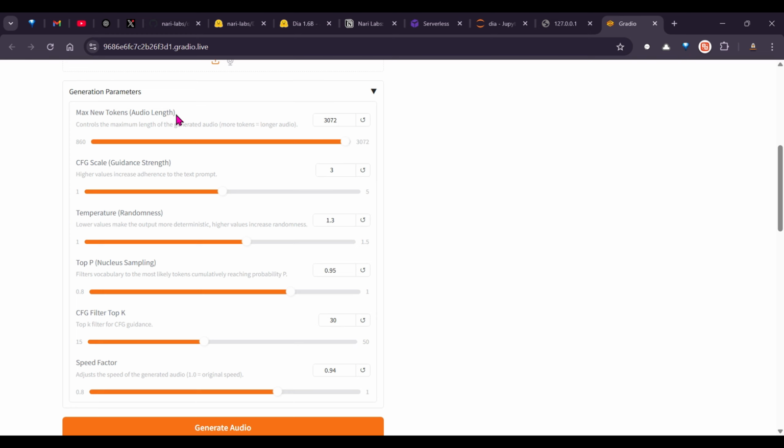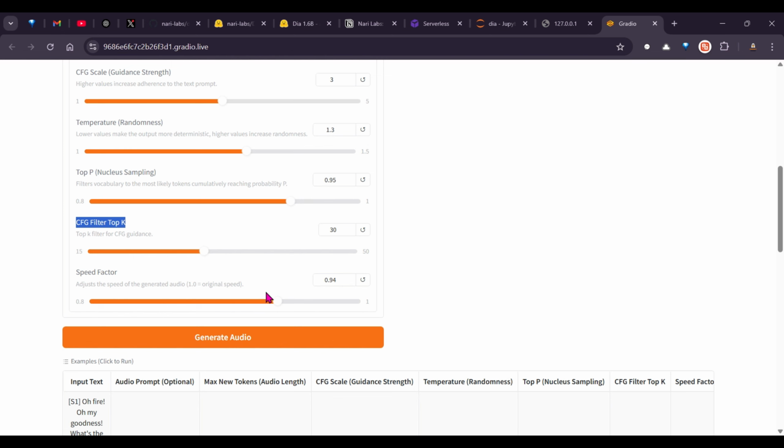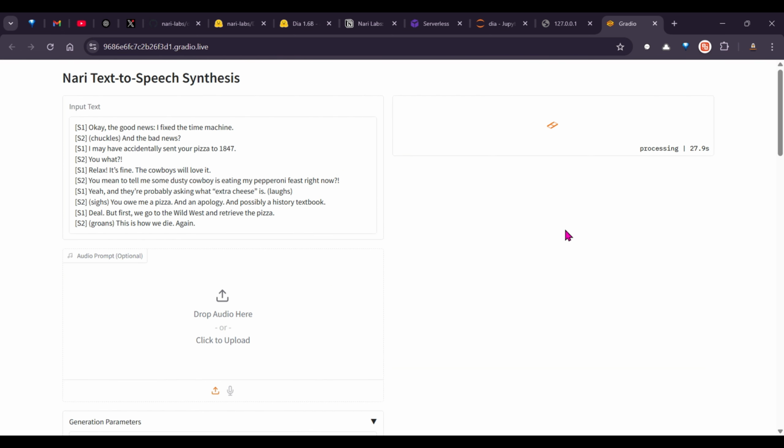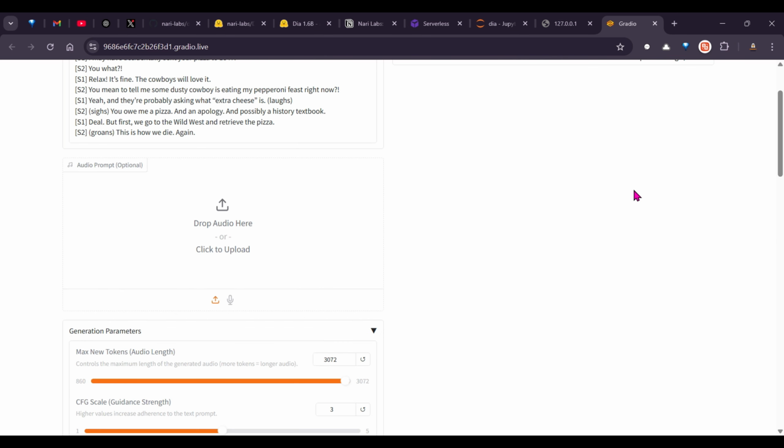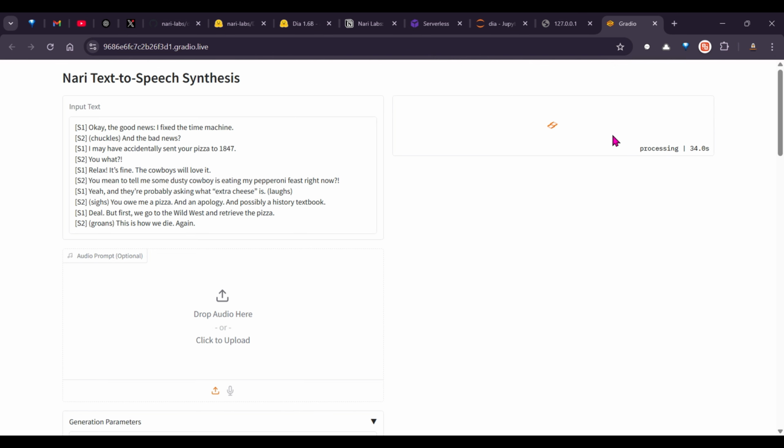So maximum new token, then guidance strength, temperature, which controls the randomness, top P, we have CFG filter, top K, and speed factor. This will control the speed of the dialogues. If you find it too fast, you can obviously decrease the speed here. So let's wait for this.